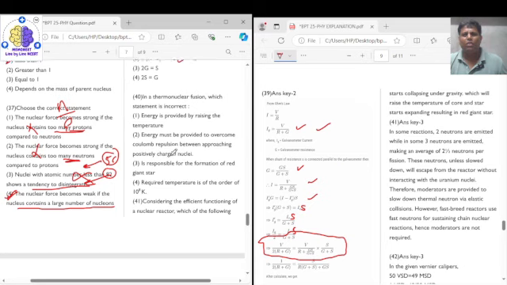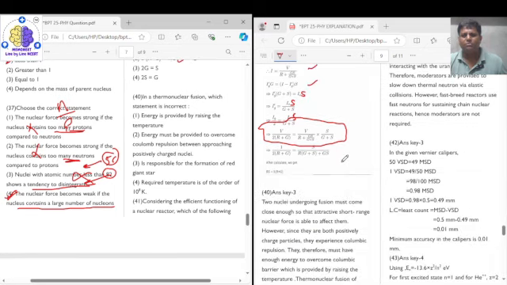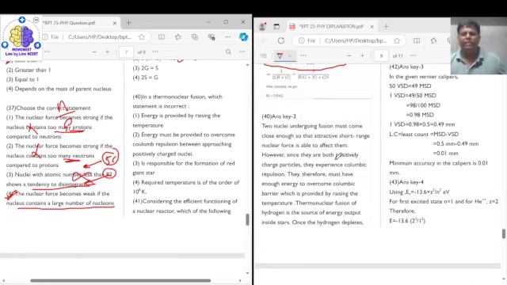Now coming to question number 40. Question number 40 says that in a thermal fusion, which statement is incorrect? Option 1: Energy is provided by raising the temperature. No, it is itself exothermic. Option 2: Energy must be provided to overcome Coulomb repulsion between approaching positive charges. See, the Coulomb force is very small, or you can say negligible, in case of nuclear forces. So this is not to be considered.